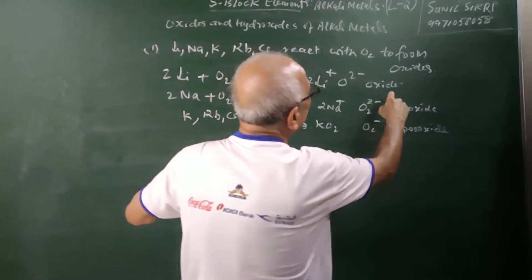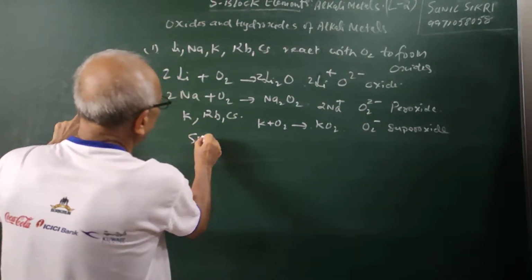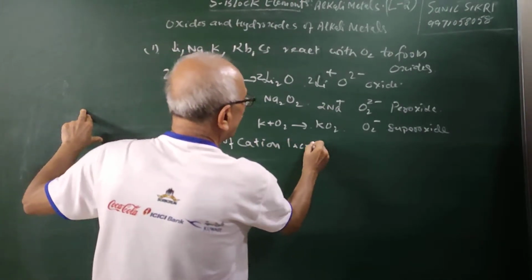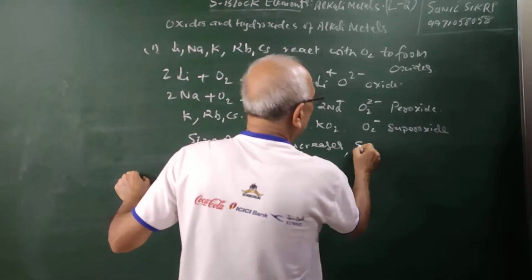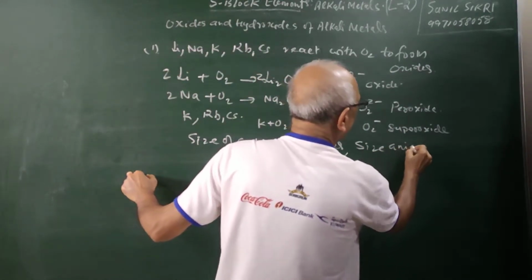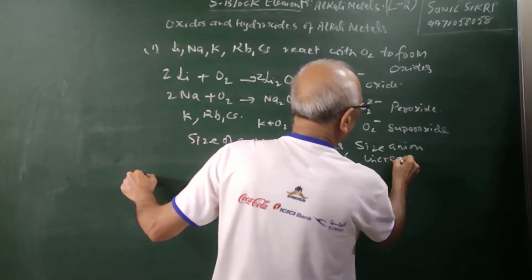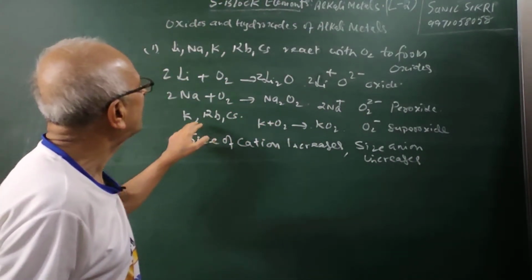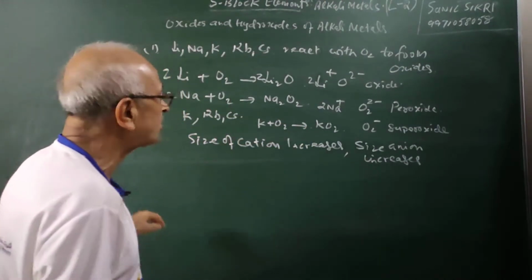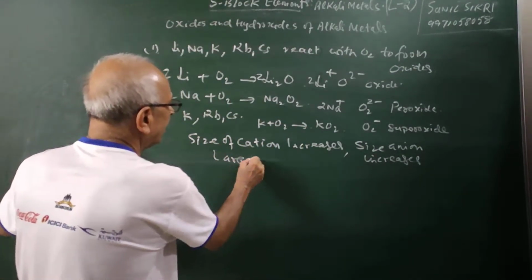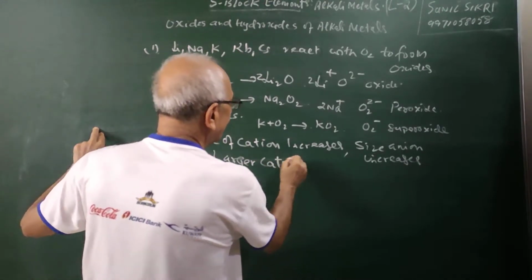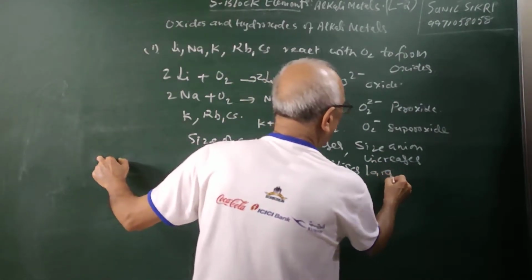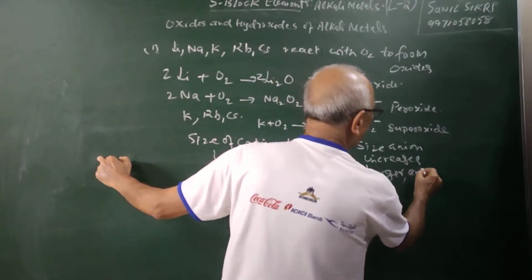As you can see, as the size of the cation increases, the size of the anion is also increasing. So why does lithium form only monoxide, sodium forms peroxide, and the ones which have larger size form superoxide? Because a larger cation stabilizes a larger anion. Larger cation stabilizes larger anion.